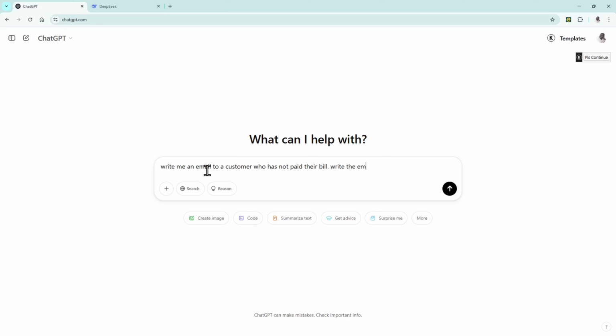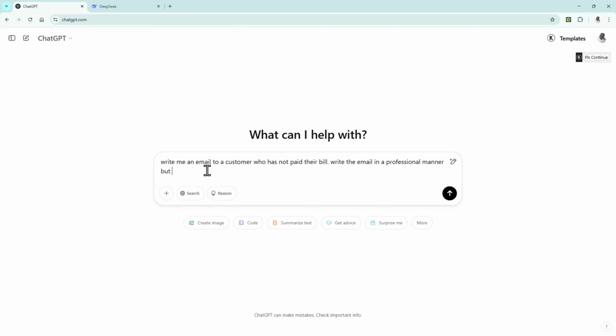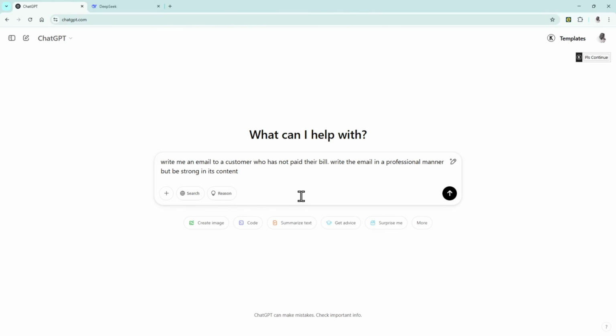Write the email in a professional manner, but be strong in its content. Right, so what I've said there is write me an email to a customer who has not paid their bill. Write the email in a professional manner, but be strong in its content.